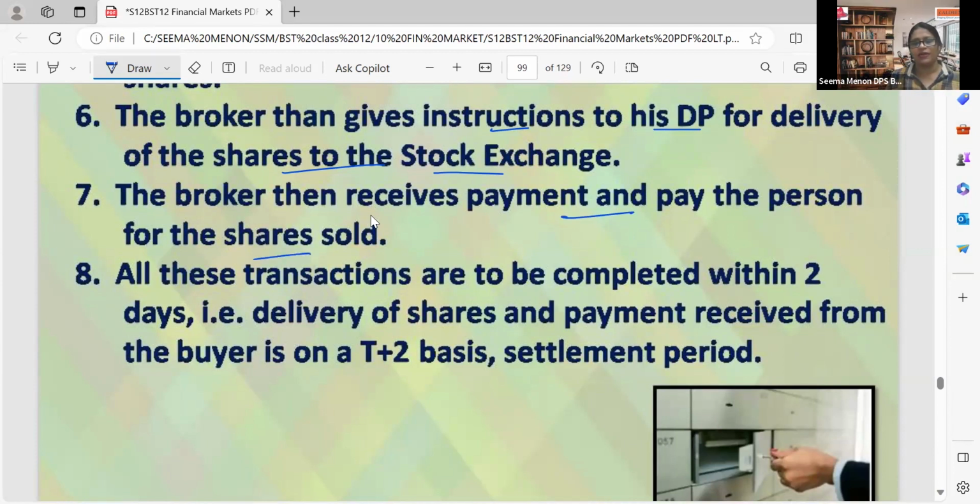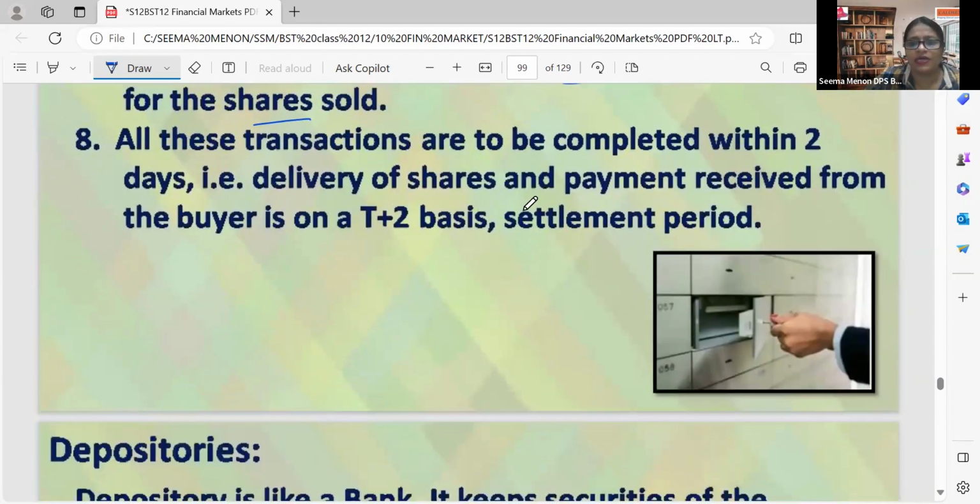The broker then receives the payment and pays the person for the shares sold. So once we are selling, we have to deliver this to our broker. Our broker will be delivering to the terminal, that is the stock exchange. From there, it will go to the buyer's broker, and from that, the buyer will get. All these transactions are to be completed within 2 days.